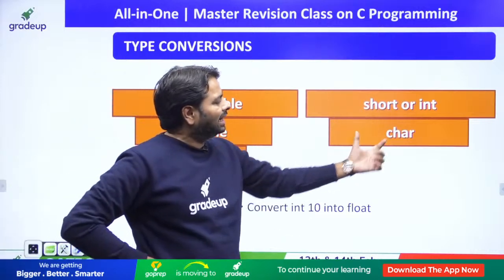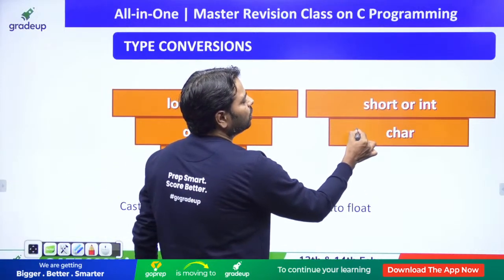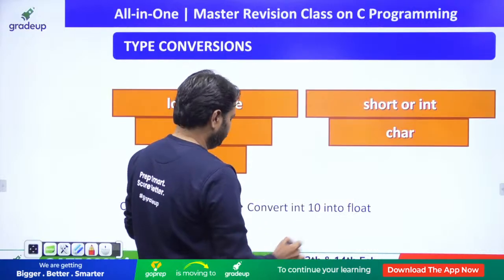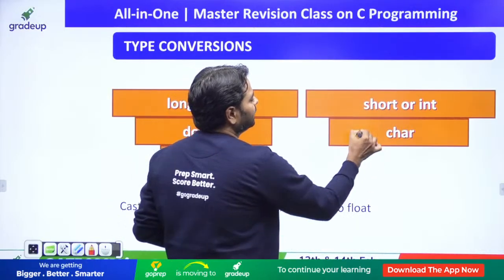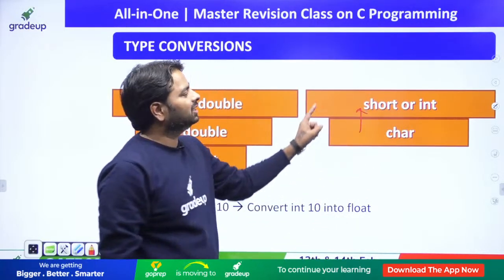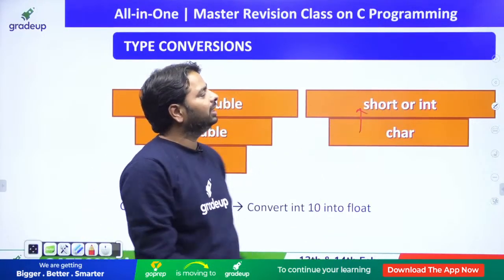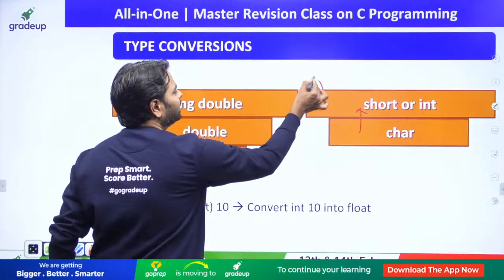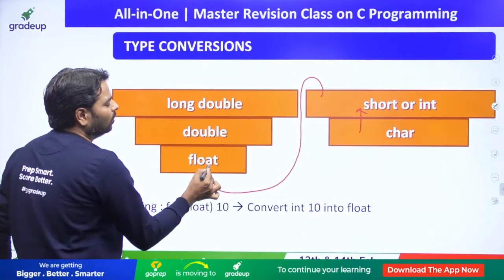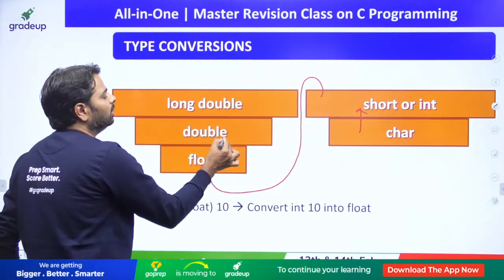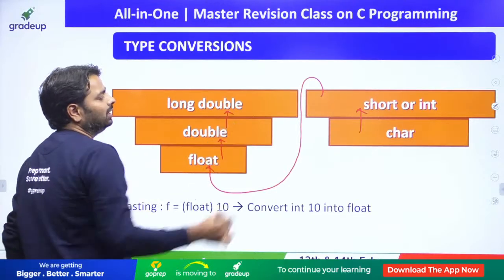See, look, a character you can store in either a short or integer variable. Character data you can store in short or integer data, and short or integer data is allowed to store in float, and float is allowed to store in double, and double is allowed to store in long double.